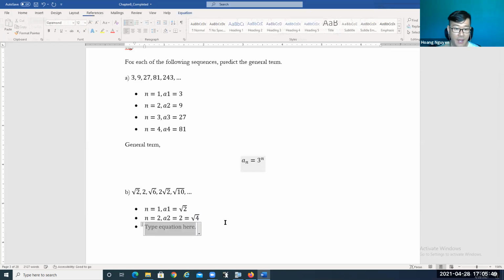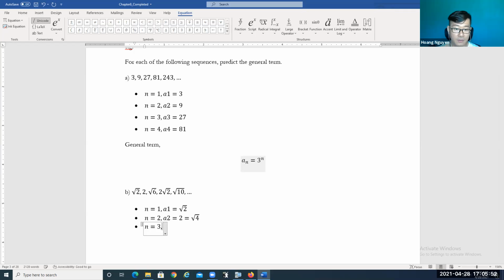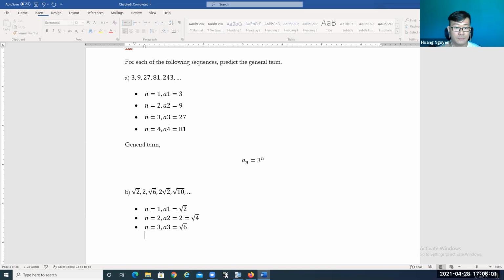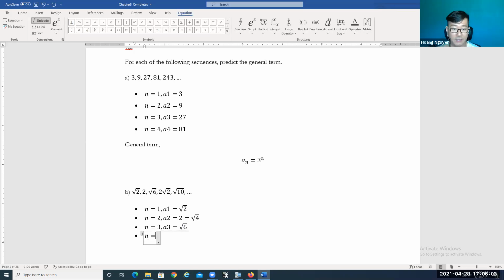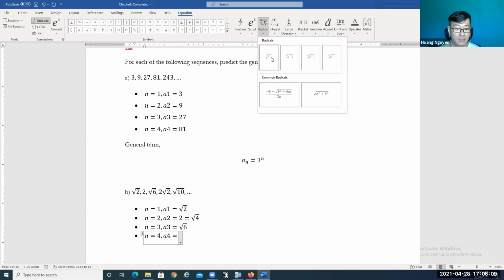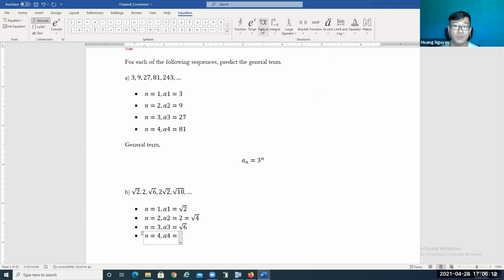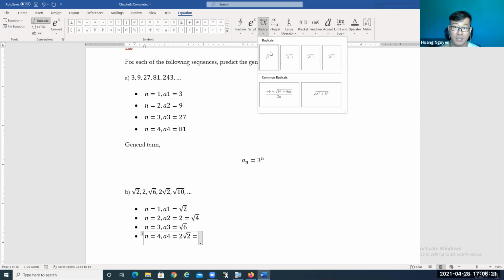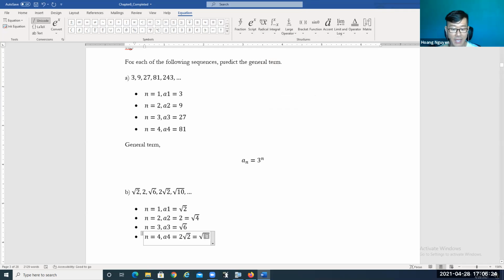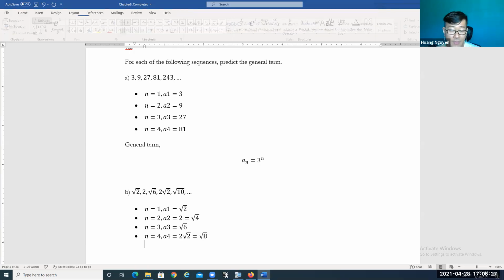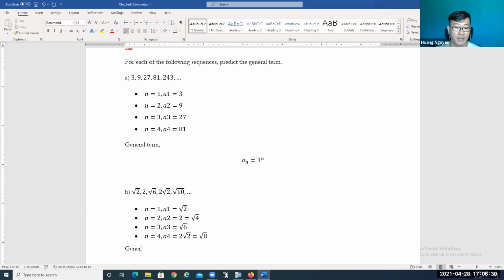Now n is equal to 3, we have a3 is equal to square root of 6. And then, similar idea, n is equal to 4, we have a4 is equal to 2 square root of 2. I'm going to rewrite it in terms of a single square root. It's going to be square root of 8. There you go.